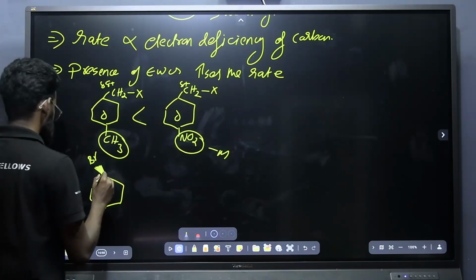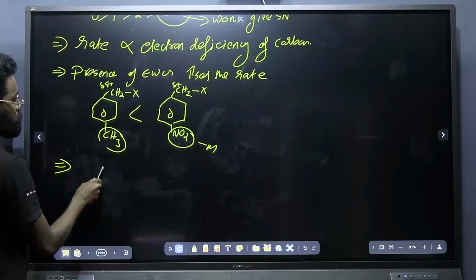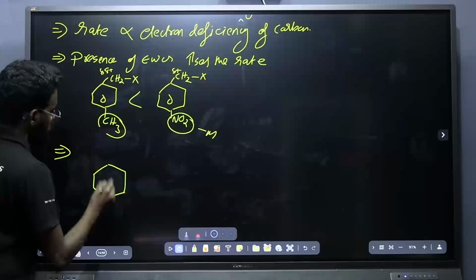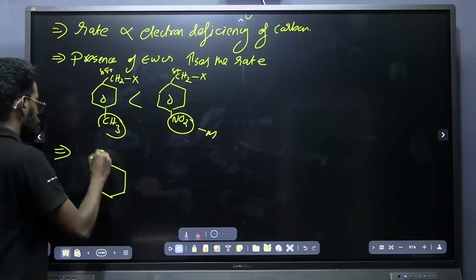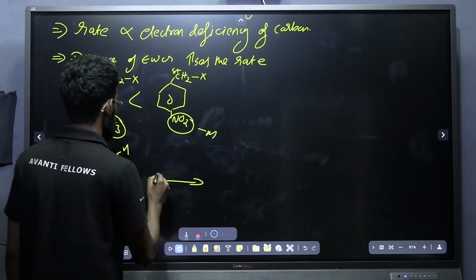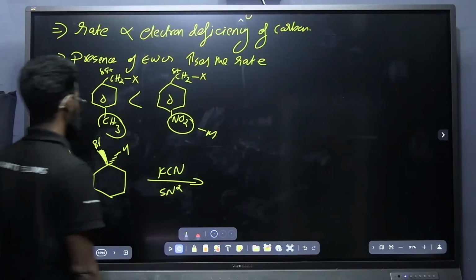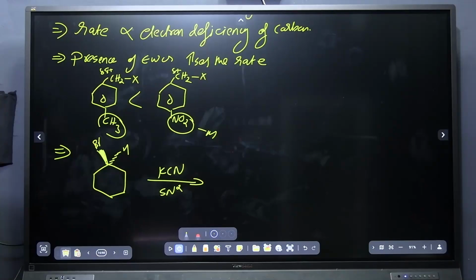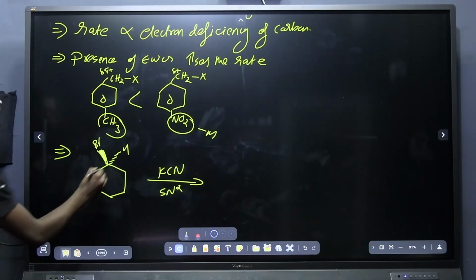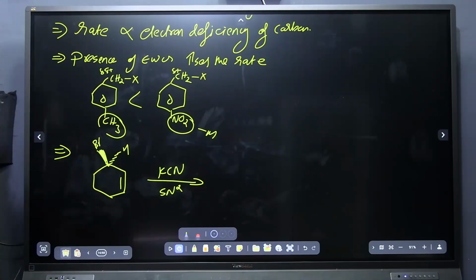I am attaching a bromine here, which is in the front side, and a hydrogen here, and it is happening through KCN, that is SN2. What is the product here? You have to write the inverted product. If you see that the carbon is a chiral carbon, then you have to check for the inverted product.